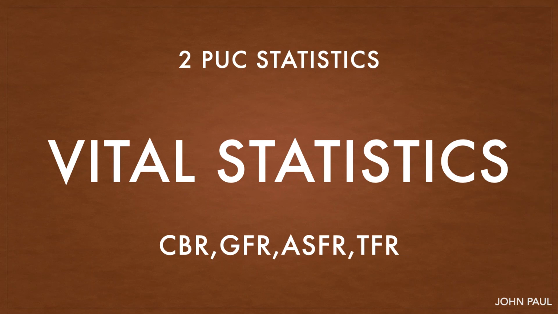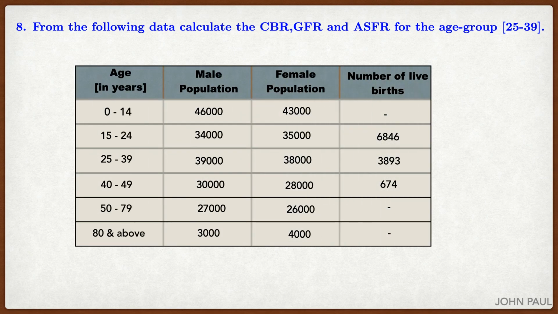Vital statistics. Eighth problem. From the following data, calculate the CBR, GFR and ASFR for the age group 25 to 39. The table is given. So by using this, we have to find, first thing is we should know the formula.